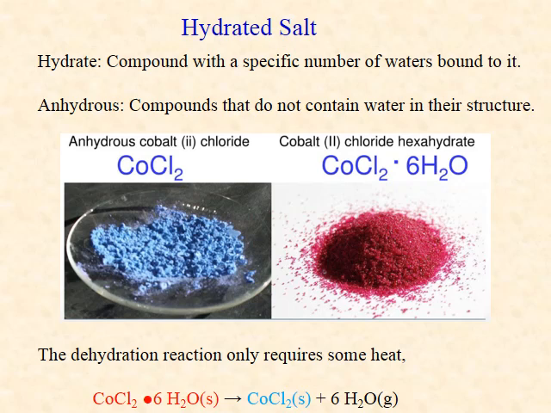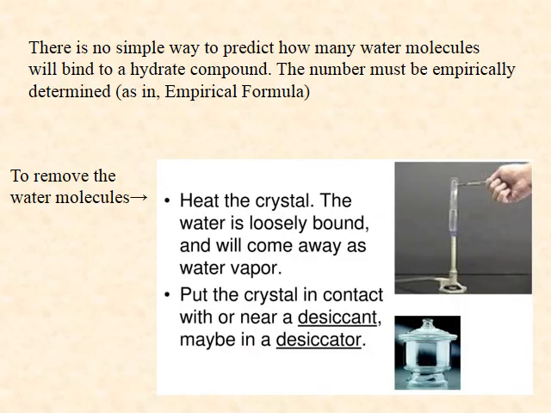The reactant side of the chemical reaction equation has cobalt chloride·6H2O solid, to indicate 6 water molecules bound to each one cobalt chloride unit. The product side of the equation has the anhydrous cobalt chloride solid, plus the 6 water molecules in the gas phase. There is no simple way to predict how many water molecules will bind to a hydrate compound. The number must be empirically determined. Because the water molecules are loosely bound, only a small amount of heat is required to remove them.